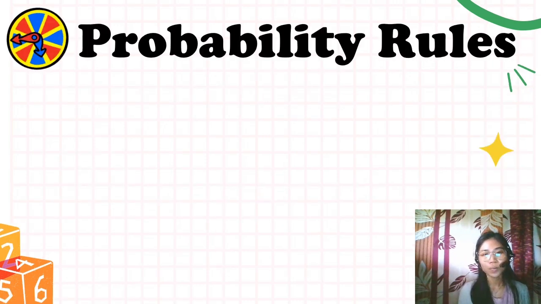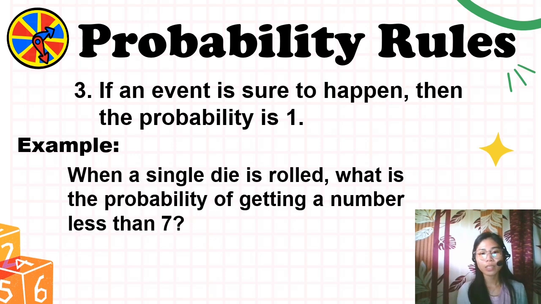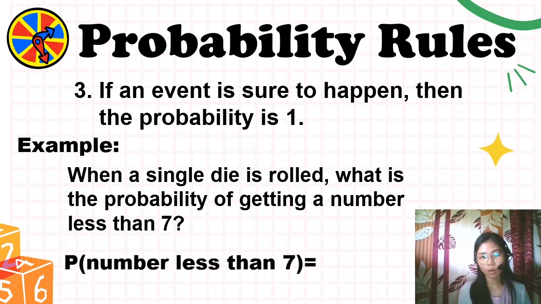The third one is if an event is sure to happen, then the probability is 1. When a single die is rolled, what is the probability of getting a number less than 7? Our event here is P of a number less than 7, and the result is 6 over 6 because there are only 6 numbers in rolling a die. So 6 over 6, reduced to the lowest form, equals 1.